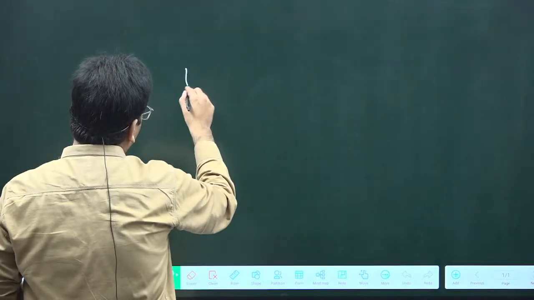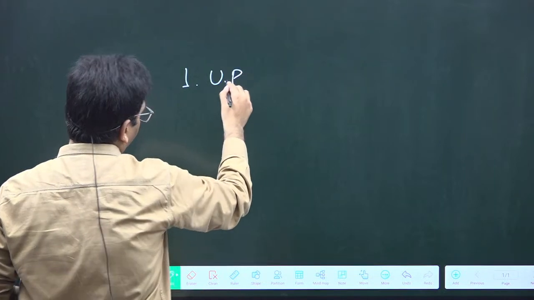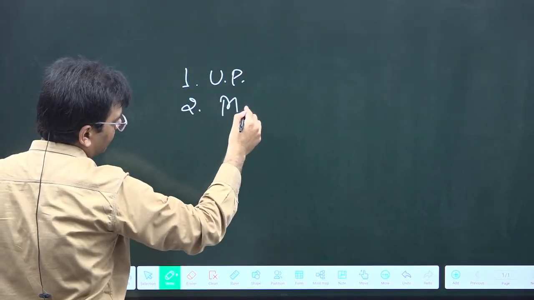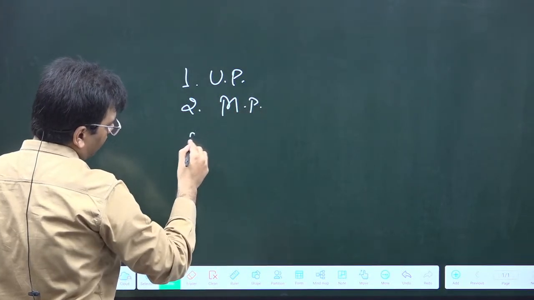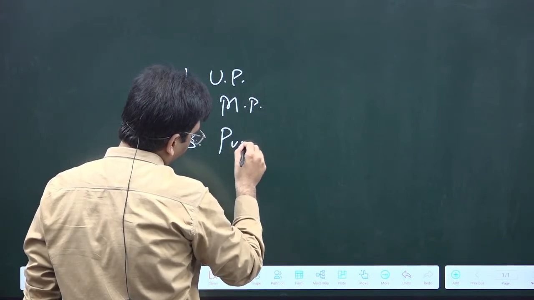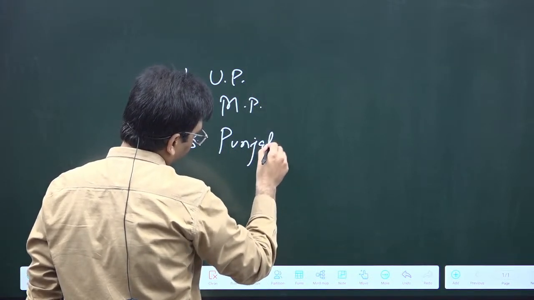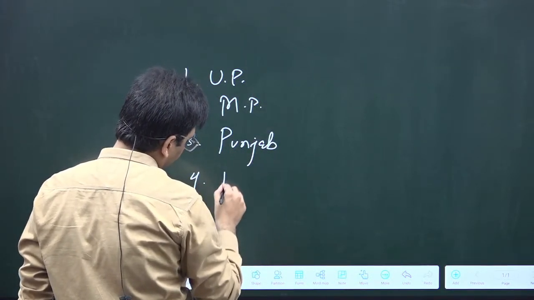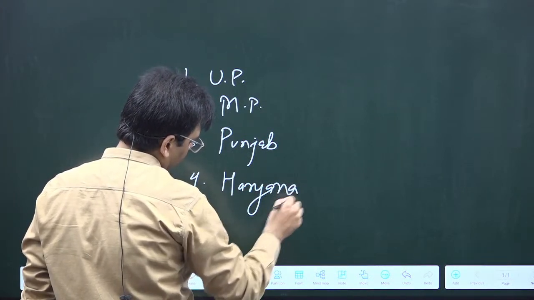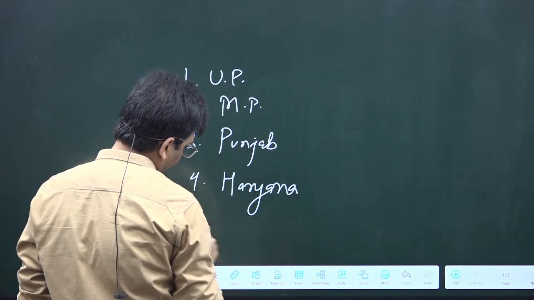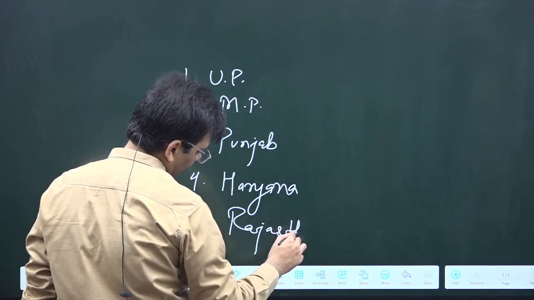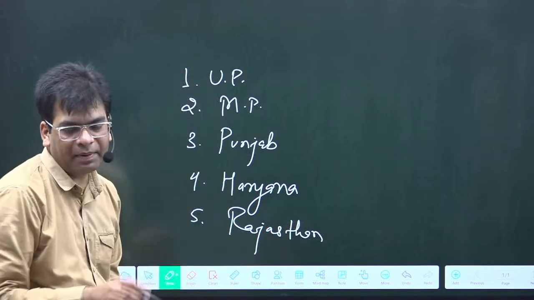Second is Madhya Pradesh, MP. Third is Punjab. Fourth is Haryana. And fifth, Rajasthan. Please remember this.